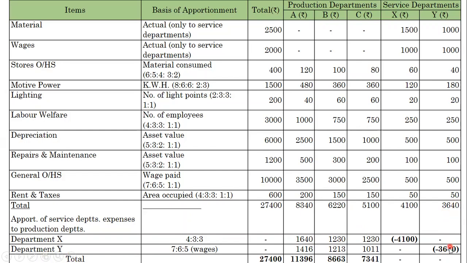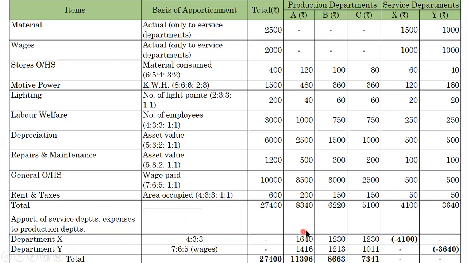If you want to cancel, we have to put a minus symbol here, so it will automatically cancel. This department Y is on the basis of wages. Here the ratio already calculated is 7:6:5. We calculated this value already: department A 1,416, department B 1,213 and department C 1,011.